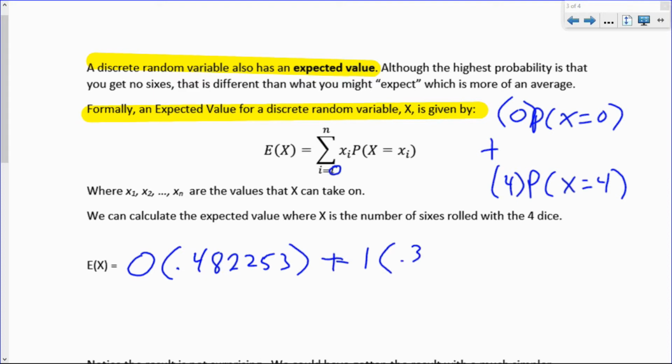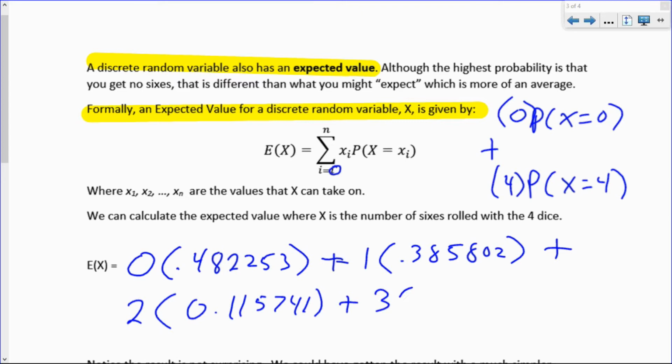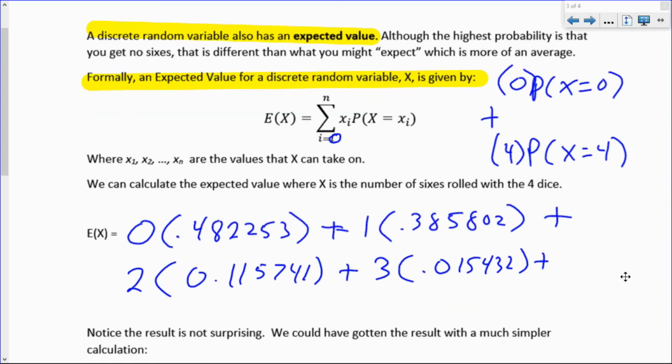The probability of getting 1 six is 0.385802, plus the probability of getting 2 sixes times 2, plus the probability of 3 sixes times 3, plus the probability of 4 sixes times 4, which is a very small number.